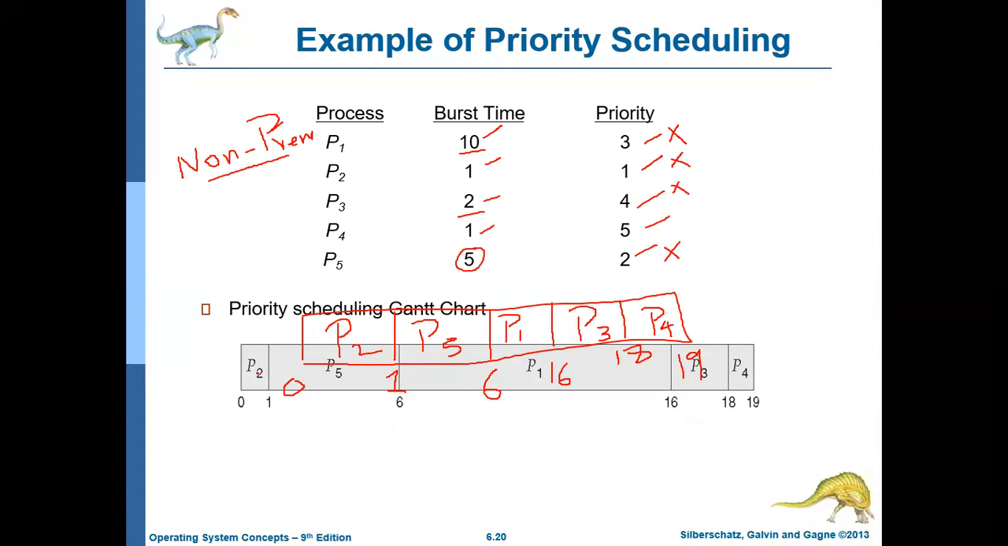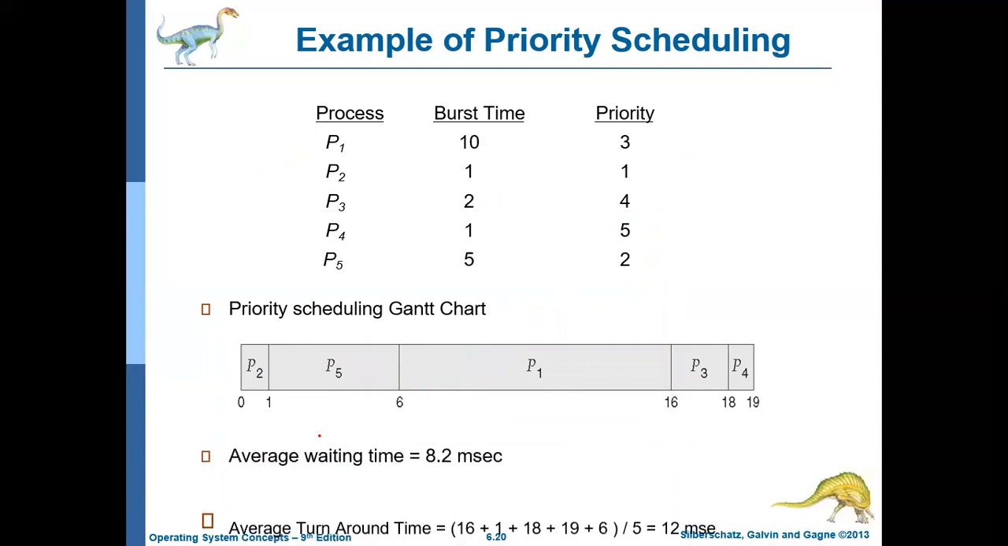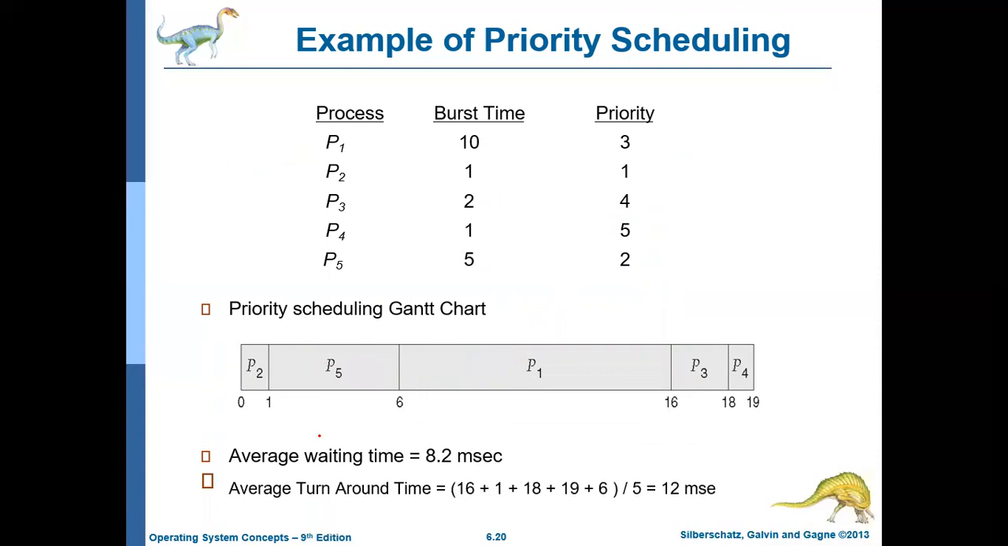So first it is P2 up to 1 millisecond, then P5 up to 6 milliseconds, then P1 up to 16 milliseconds, then P3 up to 18, and P4 up to the 19th millisecond. From this you can now calculate the average waiting time and the average turnaround time. The average waiting time is 8.2 milliseconds and the average turnaround time is 12 milliseconds.